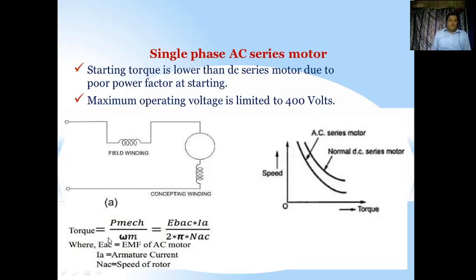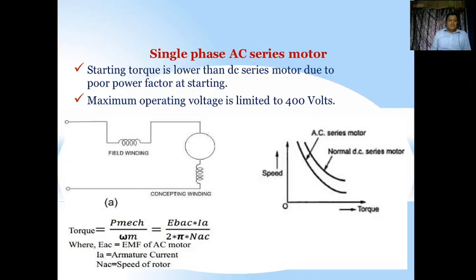Now, to find the torque, it is nothing but power by omega, or power by speed. P = T × ω is the formula. If you want the torque, T = P mechanical divided by the motor speed ωm. The power is EbAC × Ia, because EbAC is the particular voltage and Ia is the current here.